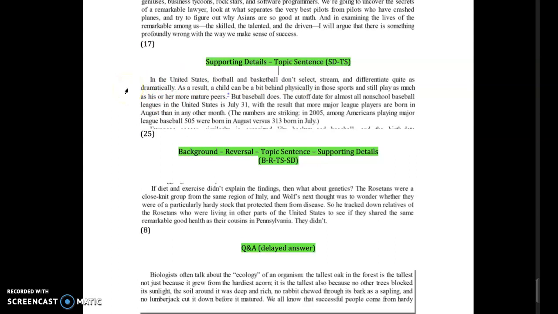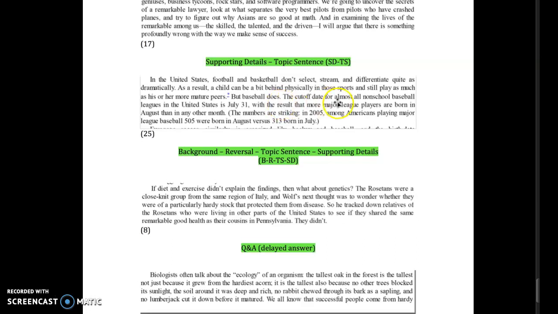and then a topic sentence. So he says, in the United States, football and basketball don't select, stream, and differentiate quite as dramatically. As a result, a child can be a bit behind physically in those sports and still play as much as his or her more mature peers. But baseball does. So he's kind of switched here, right? Baseball does differentiate and stream, right?